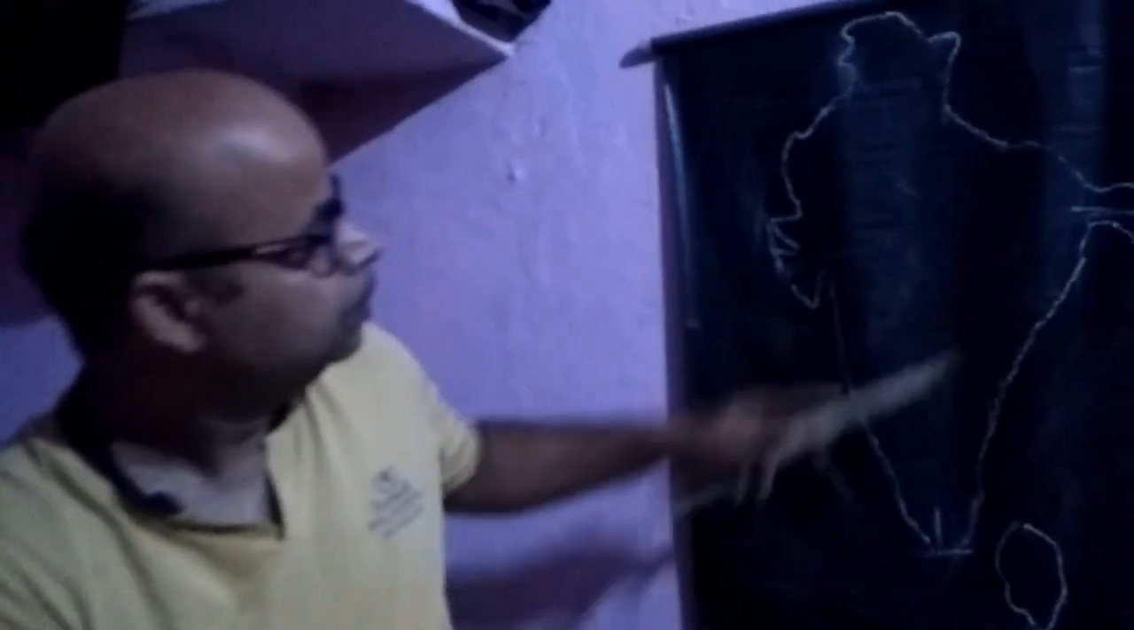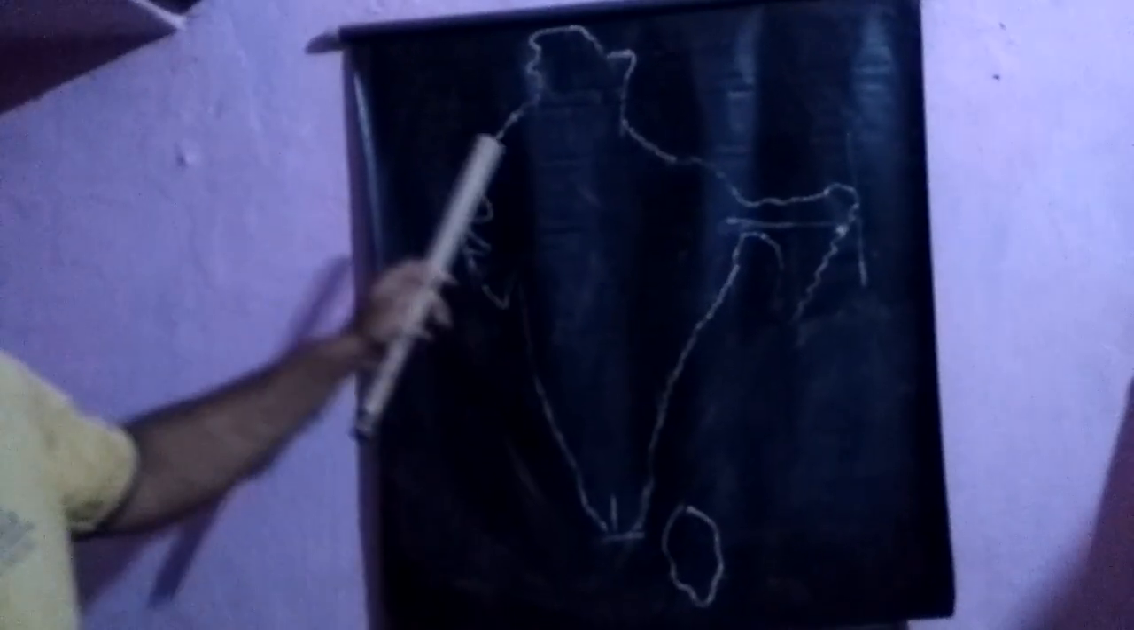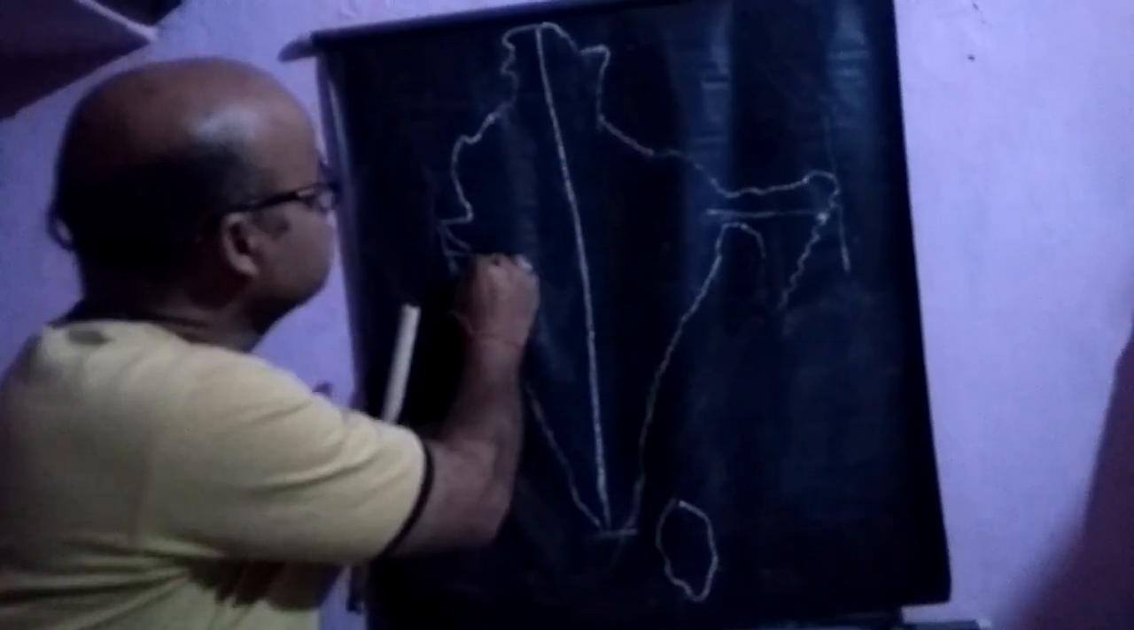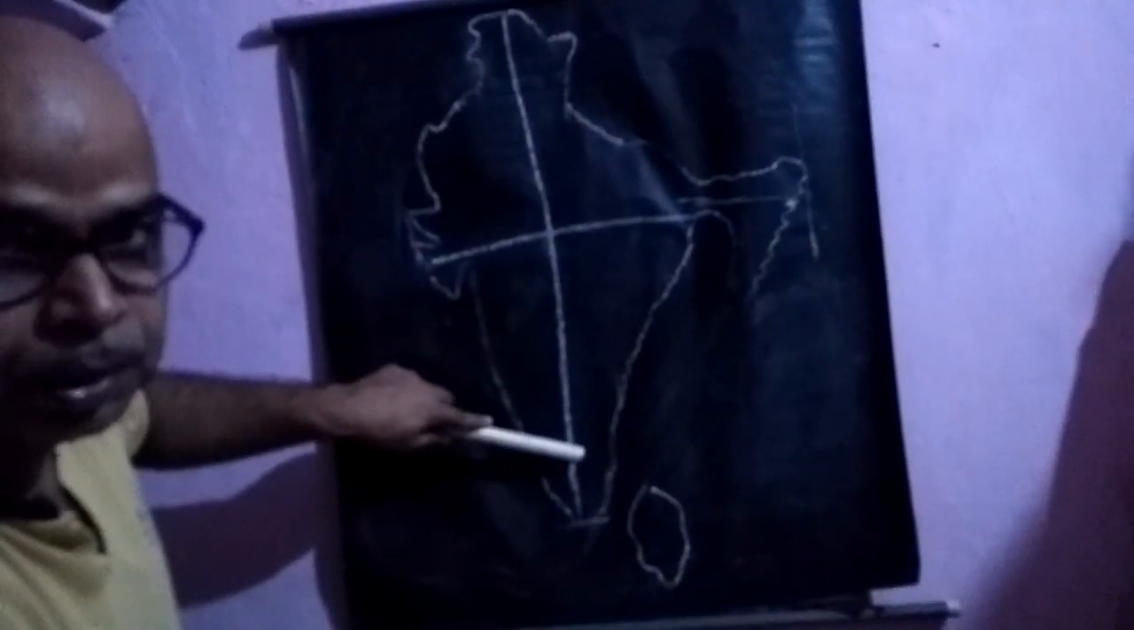First, we will learn which line is called the longitude line and which line is called the latitude line. This is a map of India. You see it. It is a longitude line and it is a latitude line. It means these vertical lines are called longitude and these parallel or horizontal lines are called latitude.